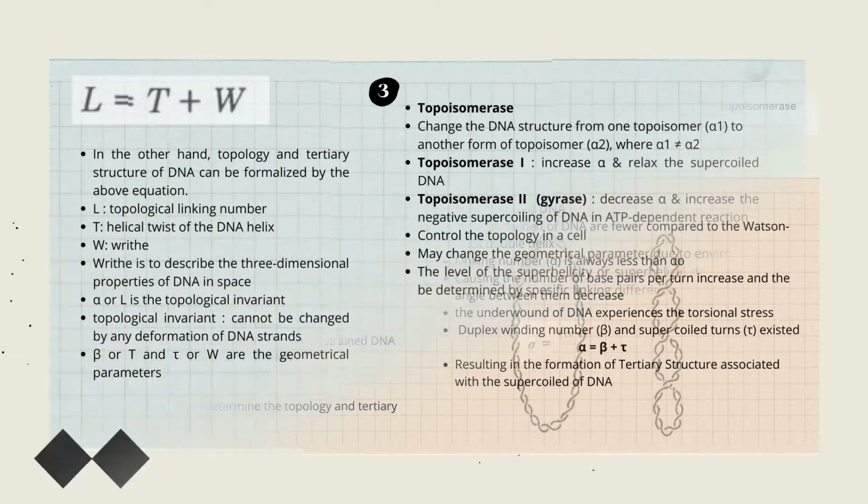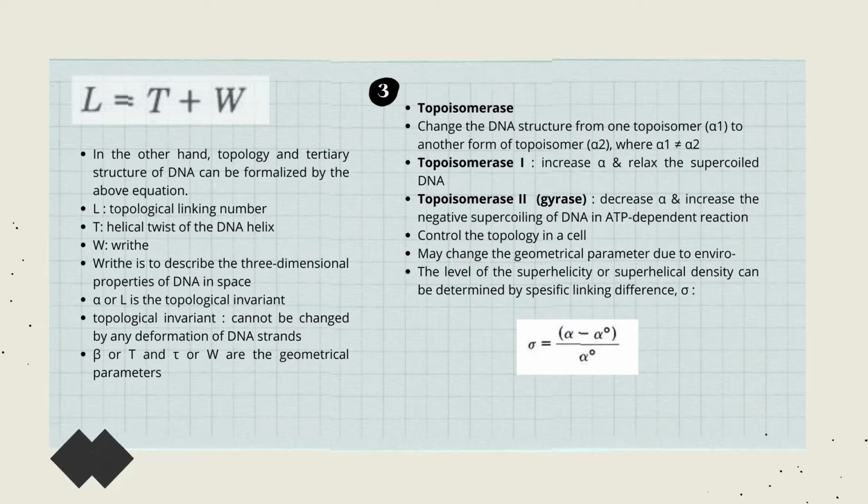DNA. This reaction is catalyzed by topoisomerase 1, which increases alpha and relaxes the supercoiled DNA, and topoisomerase 2 or gyrase, which decreases alpha and increases the negative supercoiling of DNA in an ATP-dependent reaction.